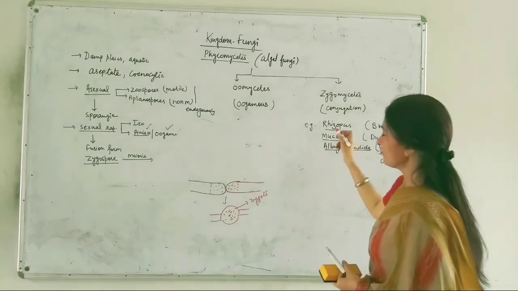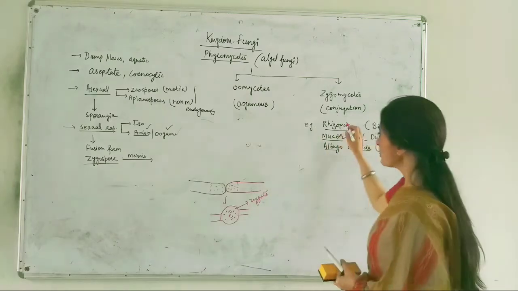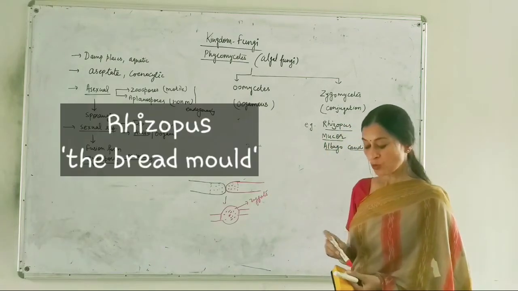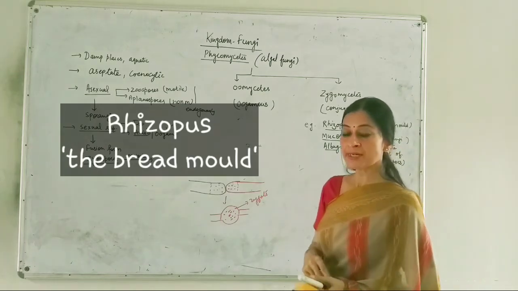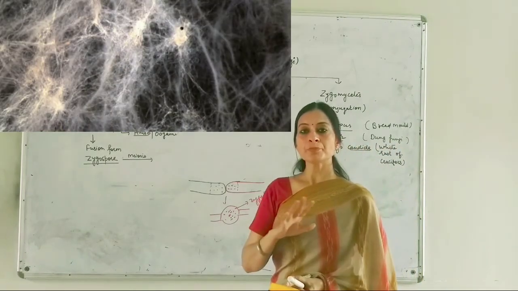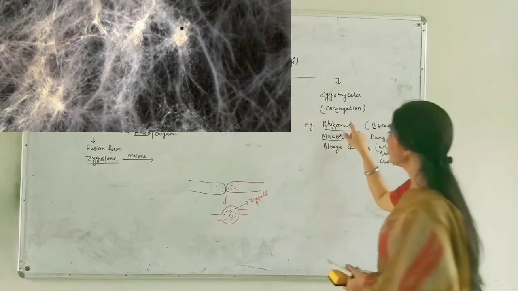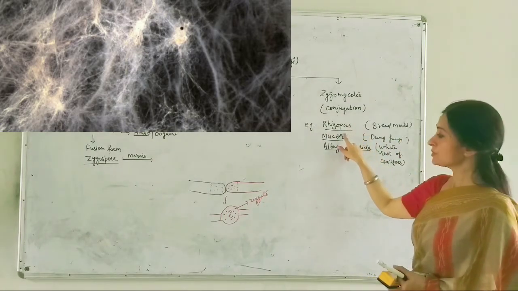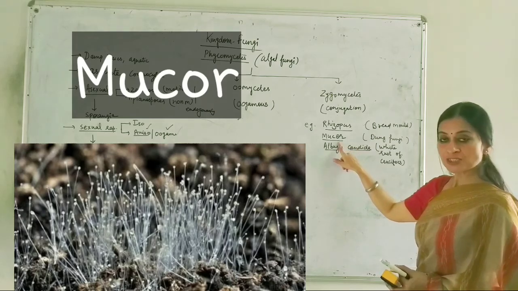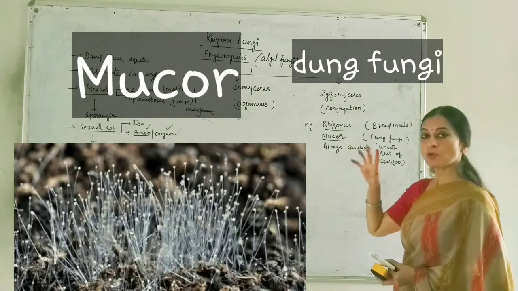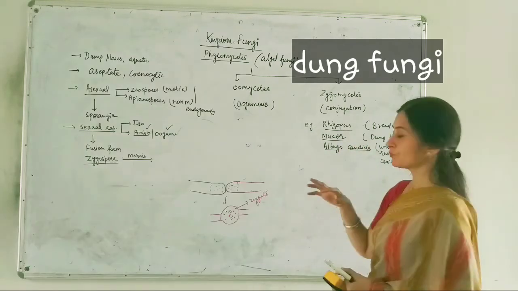Here we can give famous examples like Rhizopus. The Rhizopus is also known as the bread mold. We have all seen it growing on the bread surface. This is the bread mold or the Rhizopus. This is Mucor. Mucor is actually a dung fungus. It can grow on the surface of dung.